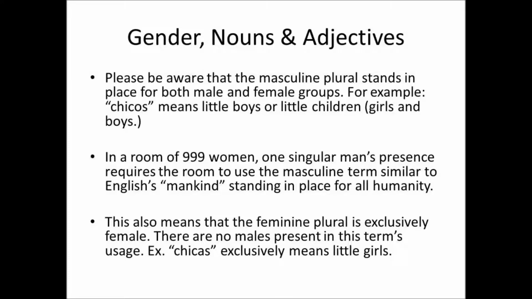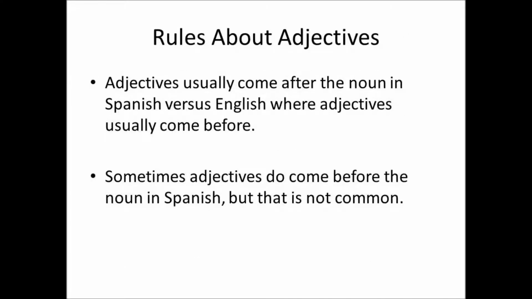Gender, nouns, and adjectives. Please be aware that the masculine plural stands in place for both male and female groups, most of the time. For example, chicos means little boys or little children, girls and boys. In a room of 999 women, one singular man's presence requires the room to use the masculine term, similar to English's "mankind" standing in place for all humanity. This means the feminine plural is exclusively female, no male's presence, like las chicas.